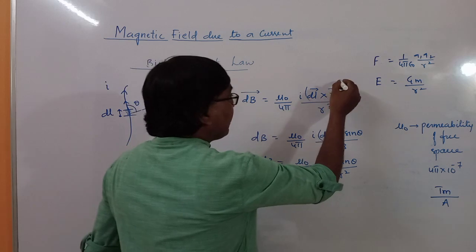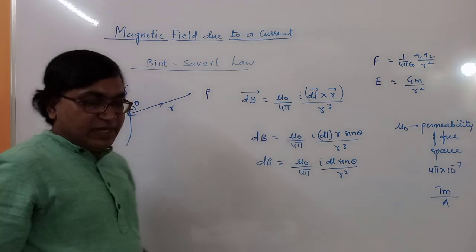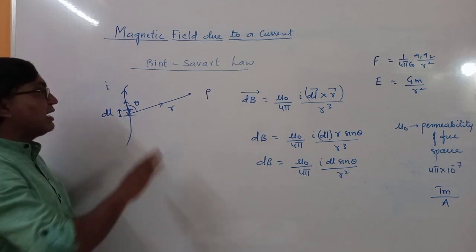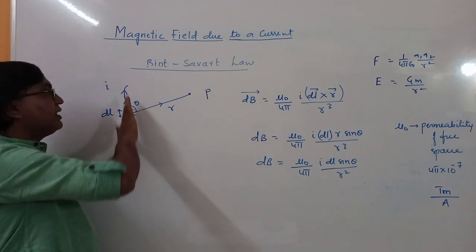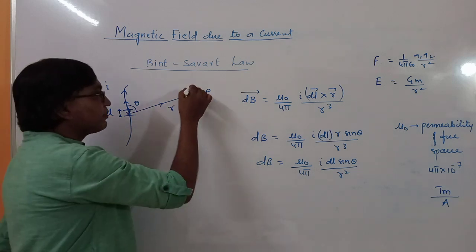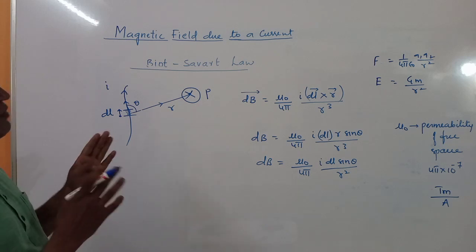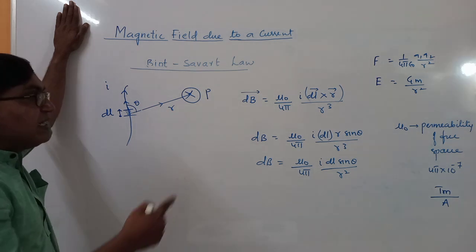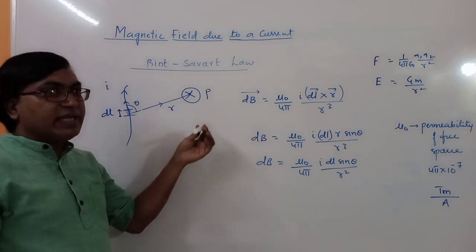So this will give you the magnitude, but you have to find out the direction also. Direction भी निकालना है. If you use the cross product dl cross r, for dl we will use the right hand thumb rule. So the magnetic field at this point is inside the board. इसके अंदर है. Now most of the things will become three-dimensional. This is one plane, and another direction in this space will be perpendicular to the plane. It may be outside or inside.